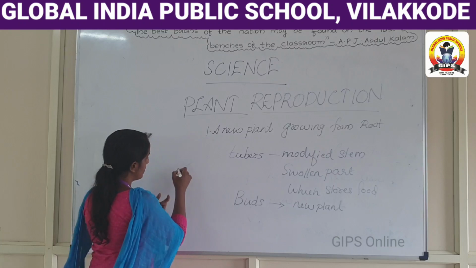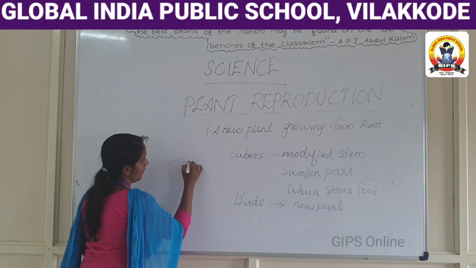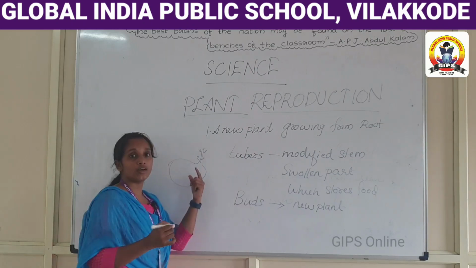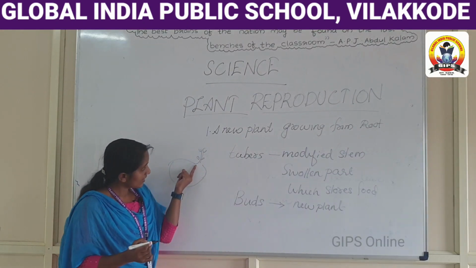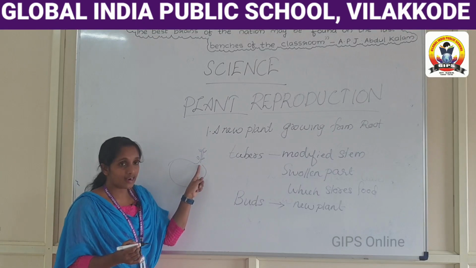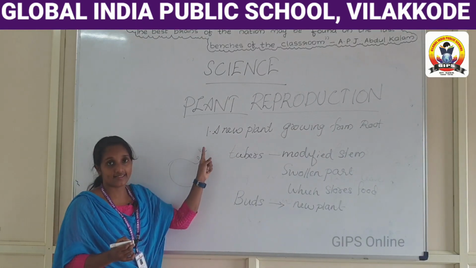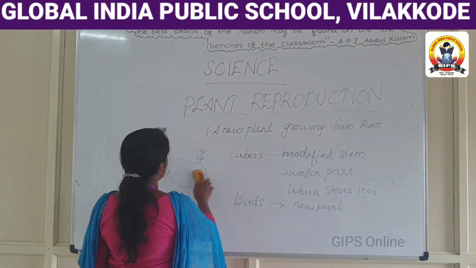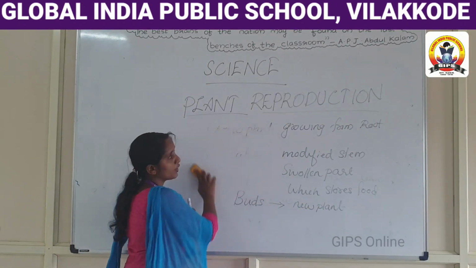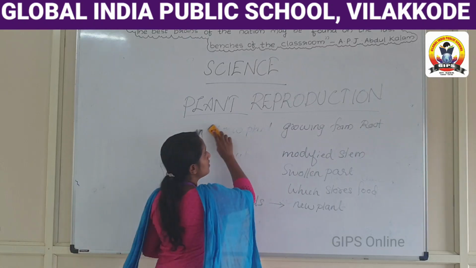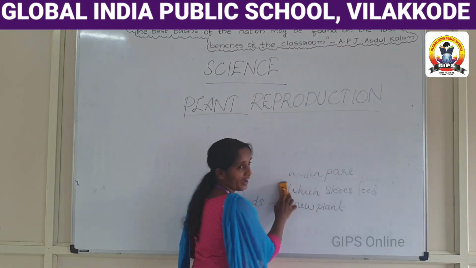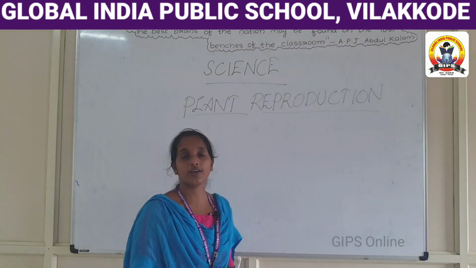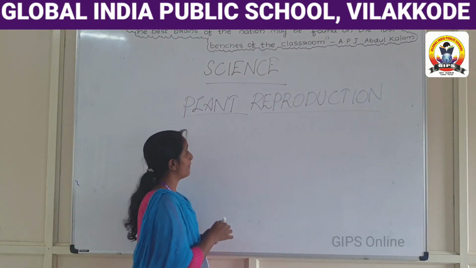Let us have a look at this picture. In the case of sweet potato, you can see that new plants arise from the buds. So these are all about growing plants from roots. Now move on to our next point, growing a plant from stem.